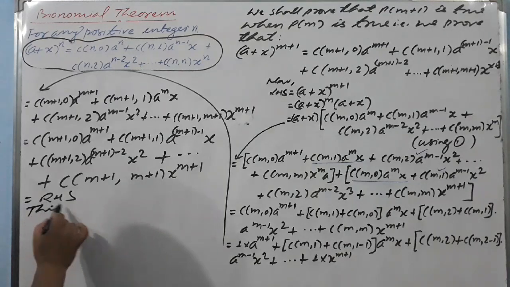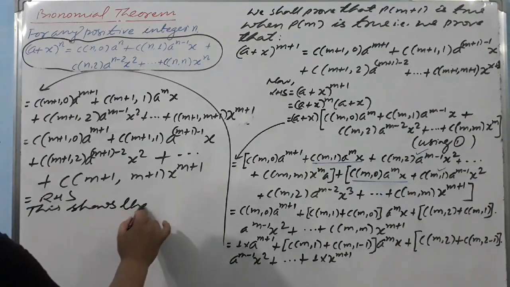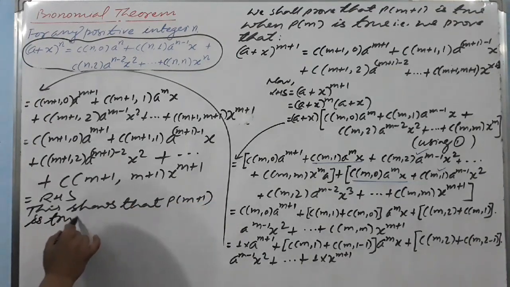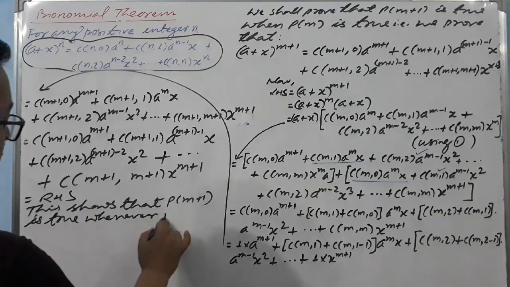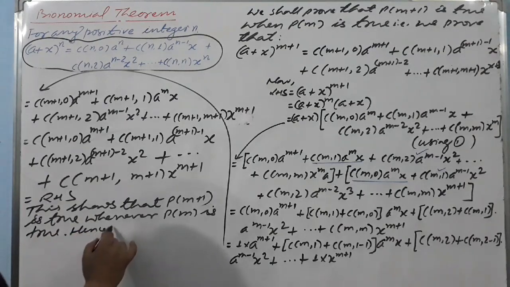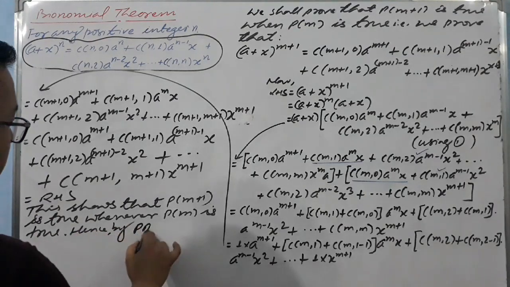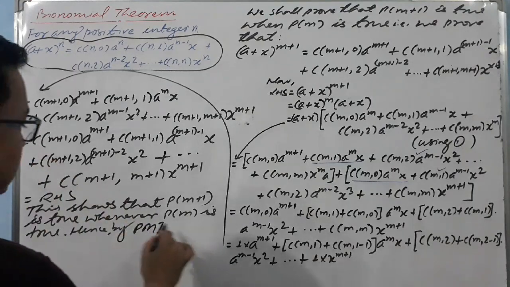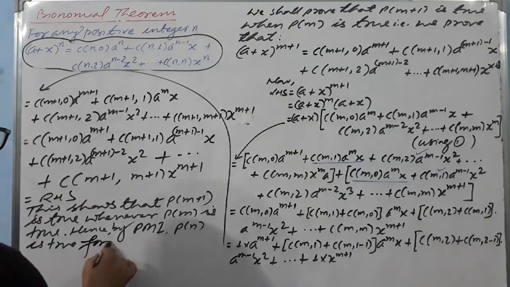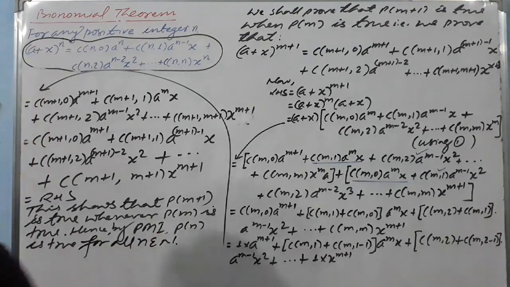We can say this shows that P(m plus 1) is true whenever P(m) is true. Hence, by PMI, the principle of mathematical induction, P(n) is true for all n belonging to capital N.